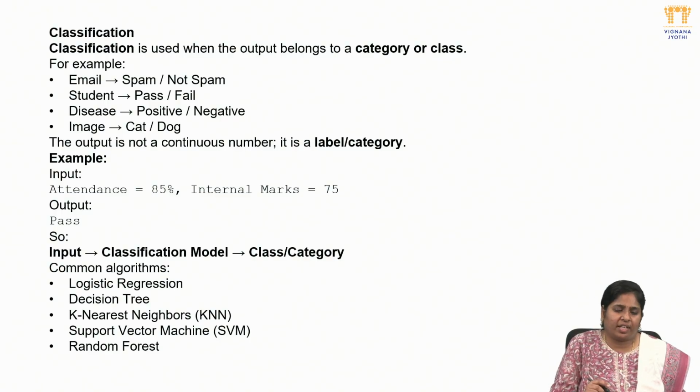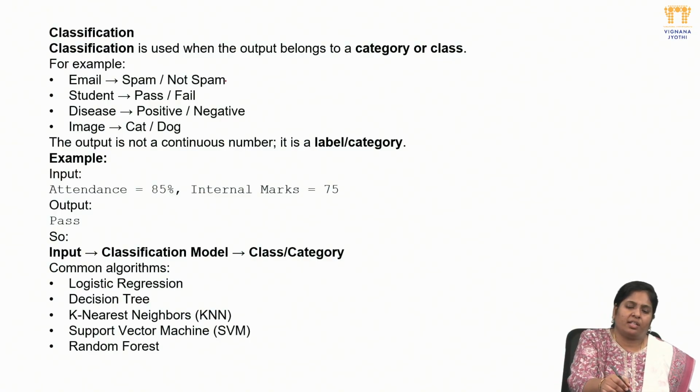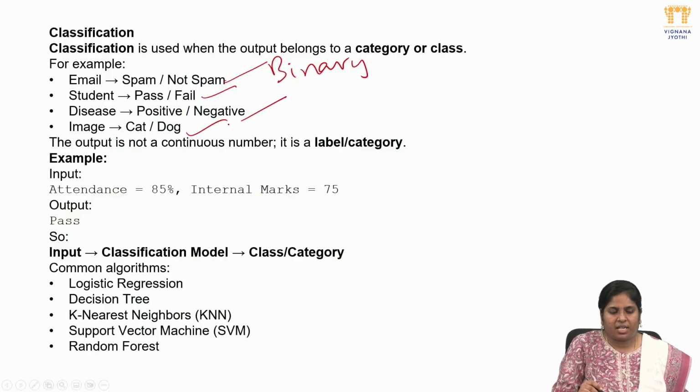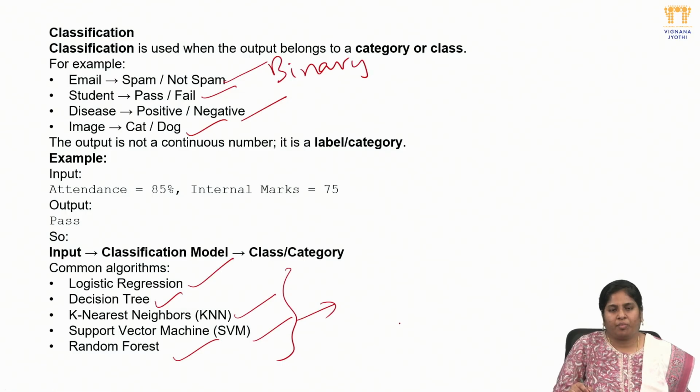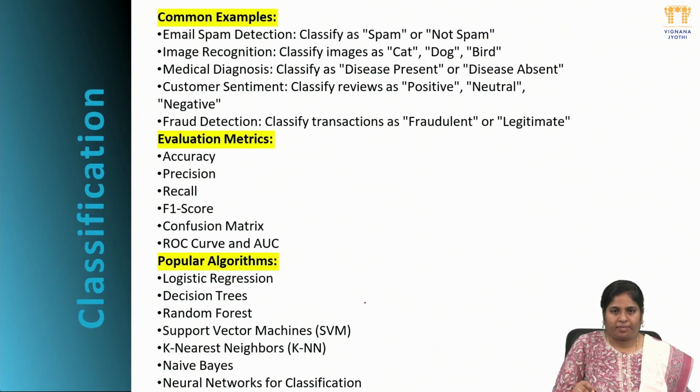Next, these are some classification algorithms. Here the email comes under binary classification because it's either spam or not spam. Student pass or fail. Next, positive or negative, or cat or dog. So these all come under binary classification. Next, what are the common algorithms we use for classification? These are logistic regression, decision trees, nearest neighbor, support vector machine, and random forest. These are the main regularly used algorithms to predict the classification.